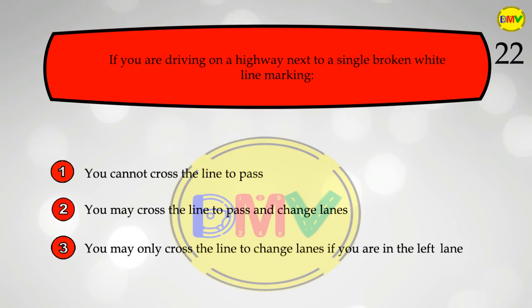The question 22. If you are driving on a highway next to a single broken white line marking: 1. You cannot cross the line to pass. 2. You may cross the line to pass and change lanes. 3. You may only cross the line to change lanes if you are in the left lane.